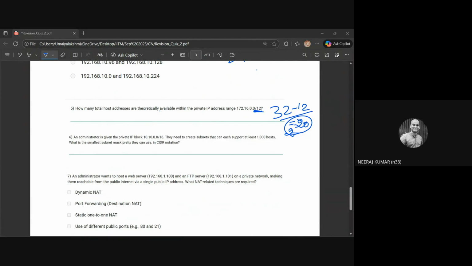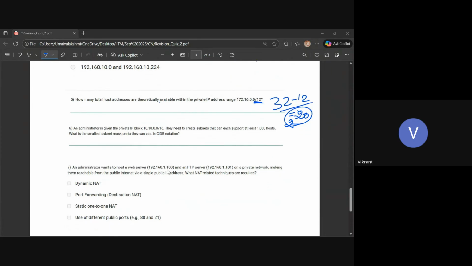But that's a maximum subnet, right? If they're asking for the smallest subnet prefix, if we subtract, then it becomes a maximum subnet mask prefix, right? No, we are not subtracting, we are adding.